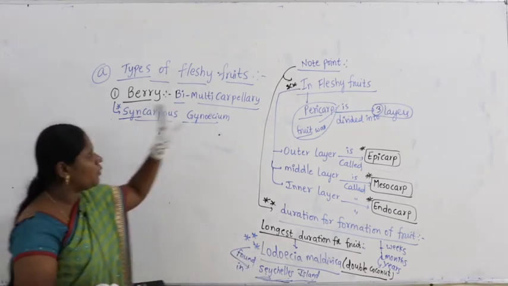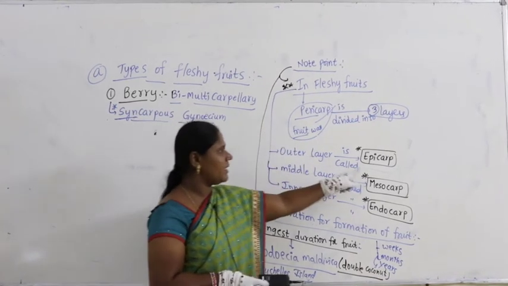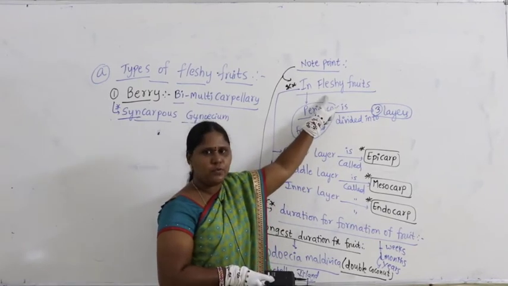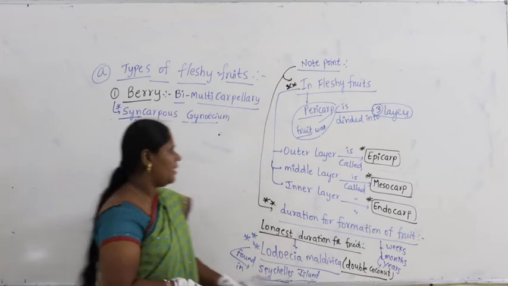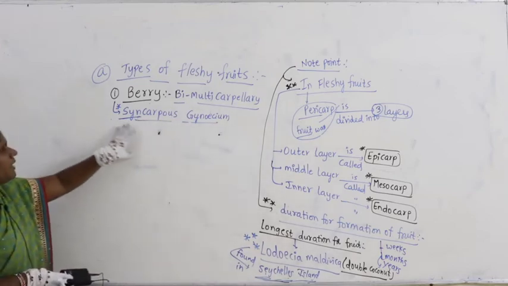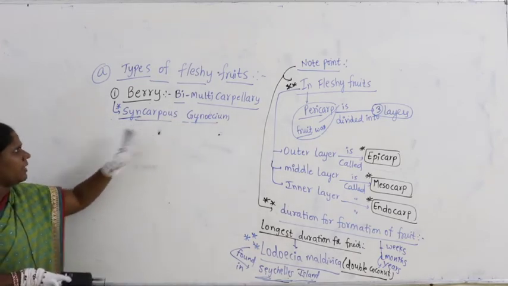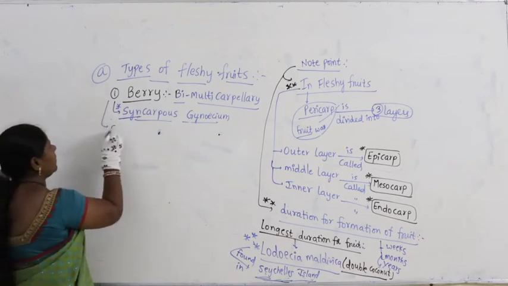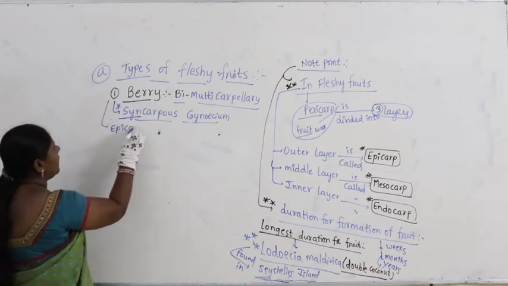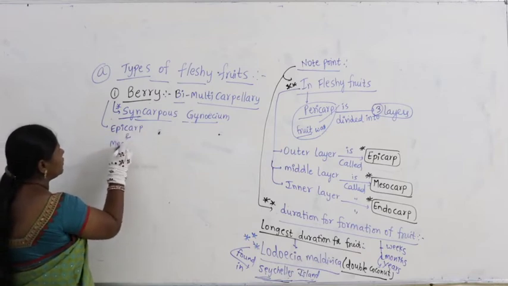Now, I told you these note points to understand that in all types of fleshy fruits we find epicarp, mesocarp and endocarp. Now let us come back to berry. In case of berry, we see epicarp and mesocarp are fused.